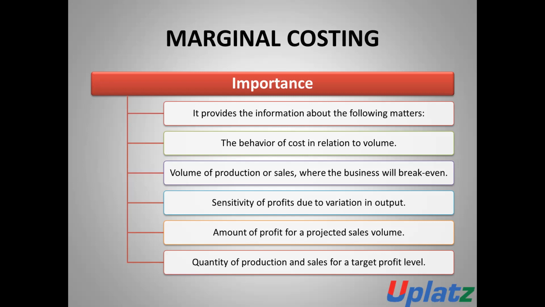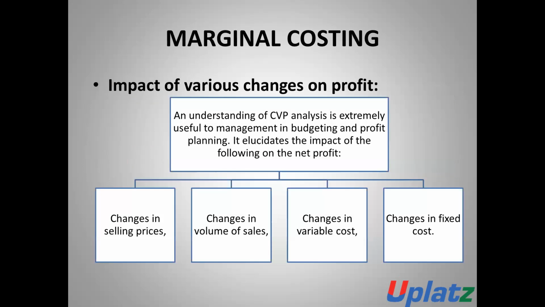Number one, the behavior of the cost in relation to the volume of production and the volume of sale; where the business will break even; sensitivity of the profit which arises due to the variation in output; amount of profit for the projected sale volume; and the quantity of production and the quantity of sale to achieve the targeted profit. So this information is to be provided by the CVP analysis.